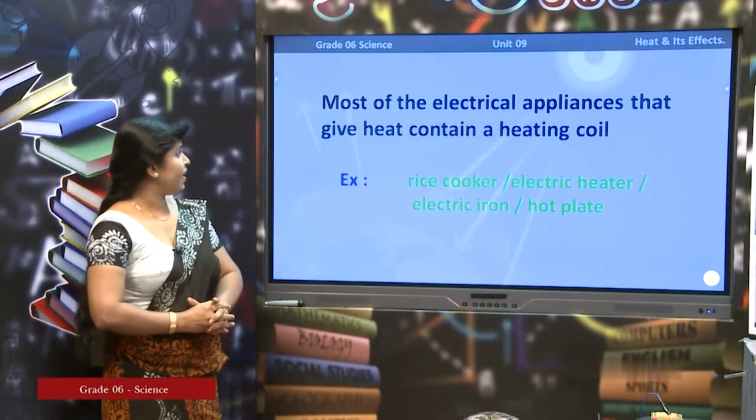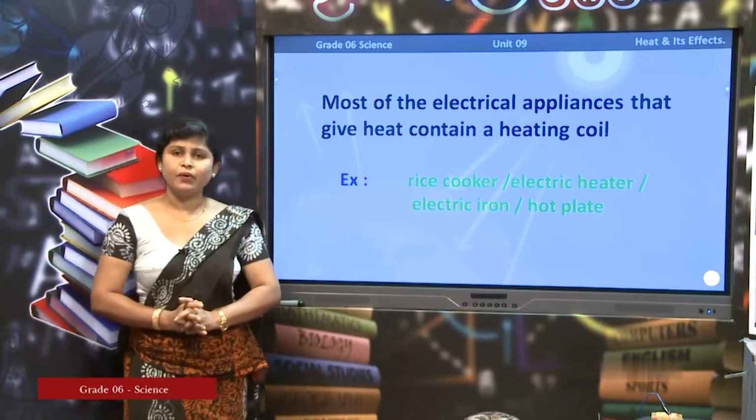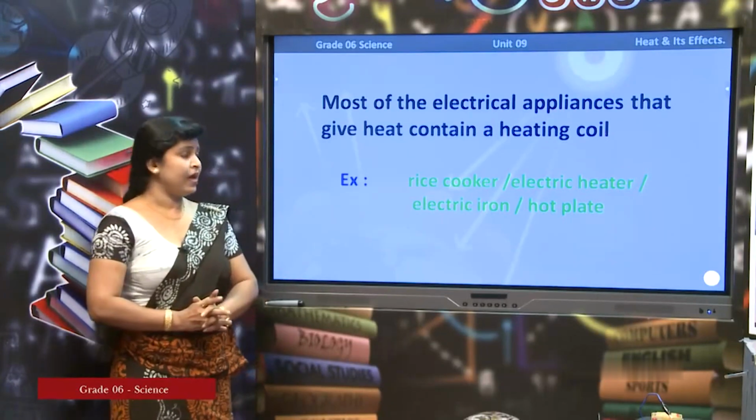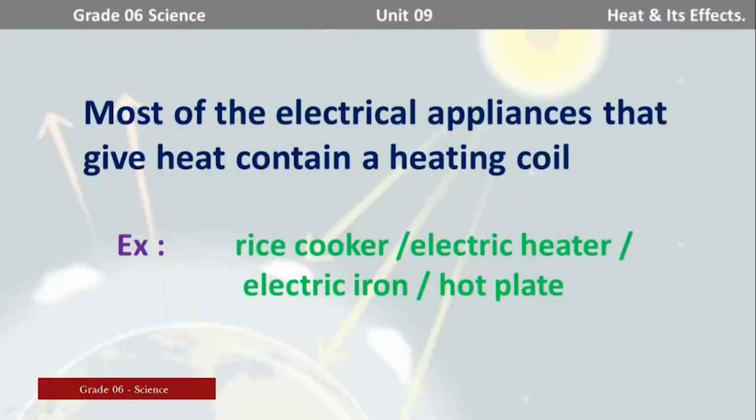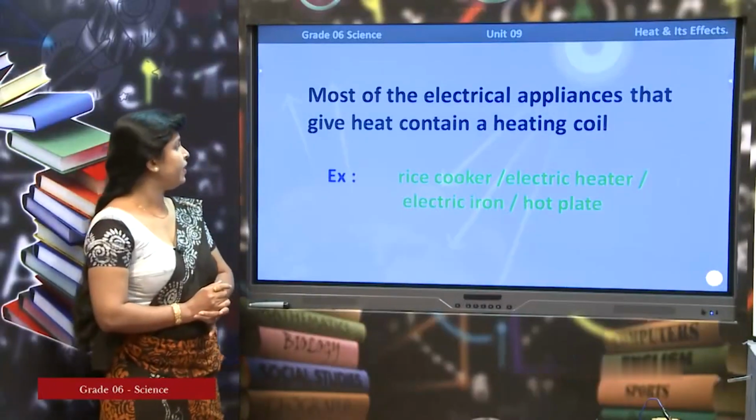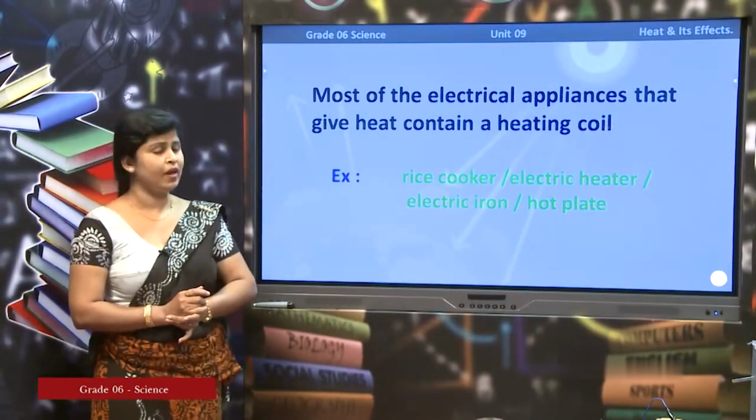You know that there are many electrical appliances found in our home. They are rice cookers, electric heaters, electric irons, electric ovens, hot plates. The specialty of all these appliances is the production of heat. How do they produce heat? They produce heat by electricity. When electricity is provided, the appliance is heated up. Most of the electrical appliances that give heat contain a heating coil.